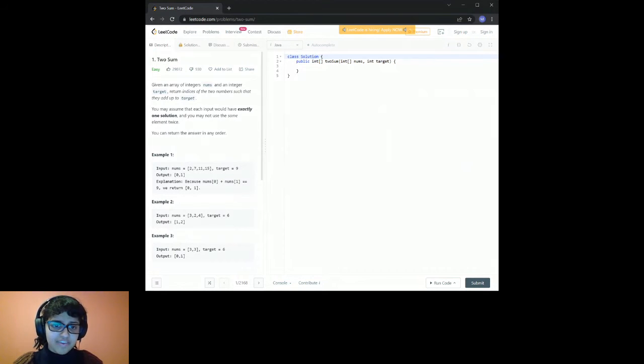So basically what the two-sum question is, I won't read it word for word, but you're given an input of an integer array, and you're given a target also as input. And you have to find two values within your input integer array that equal your target. And you're not returning those two values themselves, but their position within that original integer array. So in this example, you have an integer array of 2, 7, 11, and 15, and you have a target of 9 as your input.